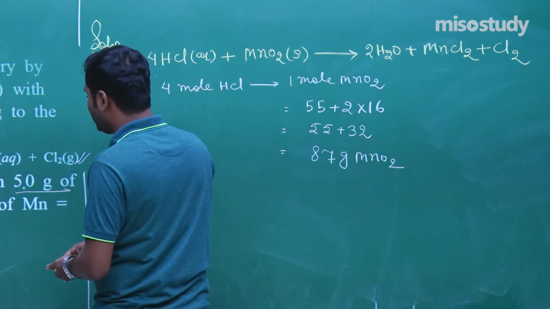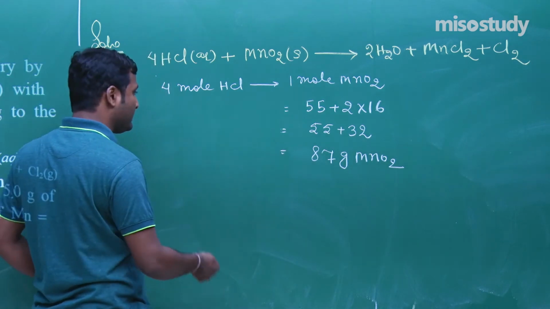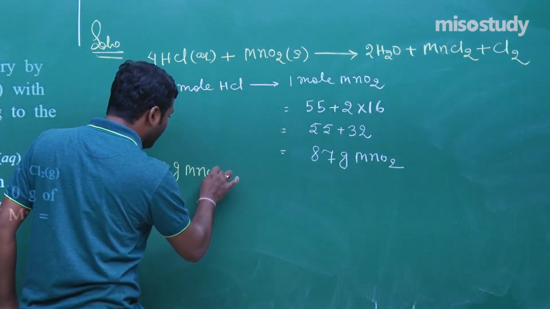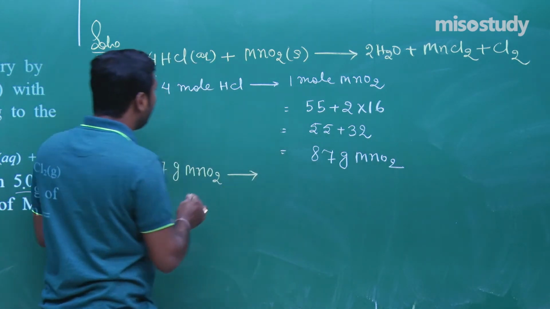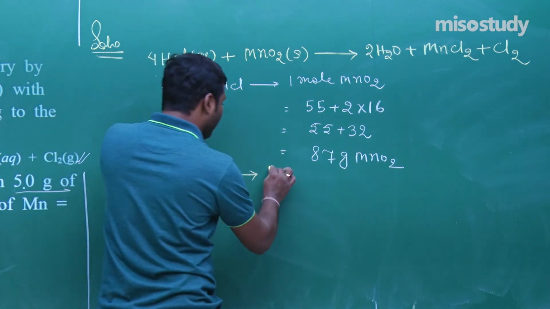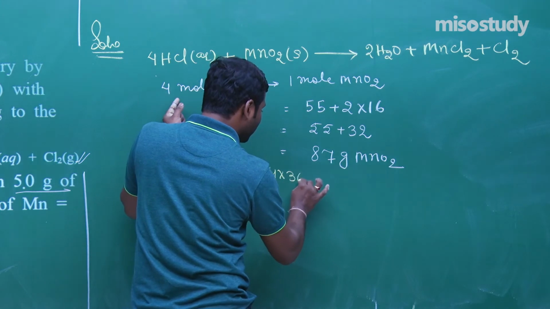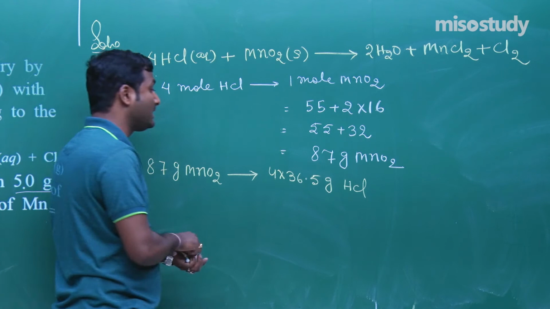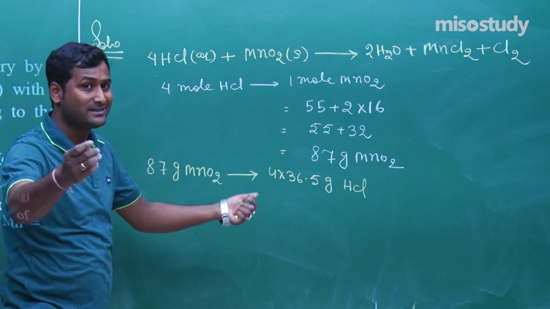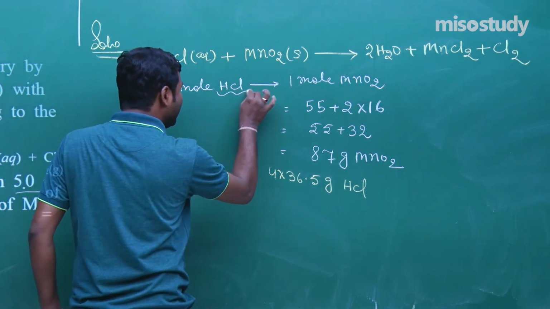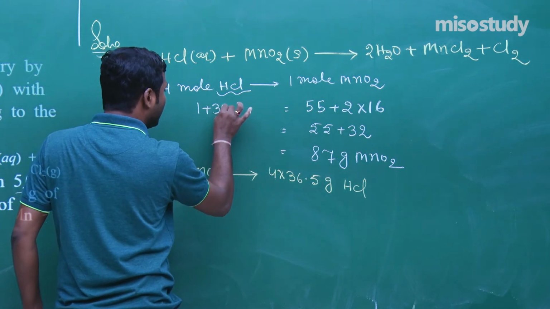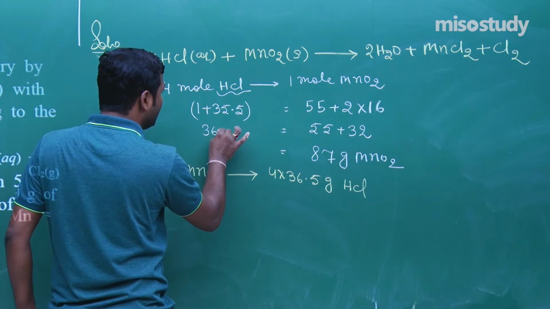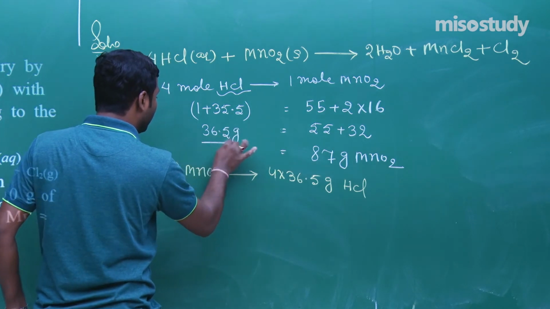Now in the question, 5 gram is given. Very simple: 87 gram MnO2 requires 4 mole, that is 4 into 36.5 gram HCl. From where does this 36.5 gram come? Very simple: HCl is 1 plus 35.5, this is the molar mass, equal to 36.5 gram.